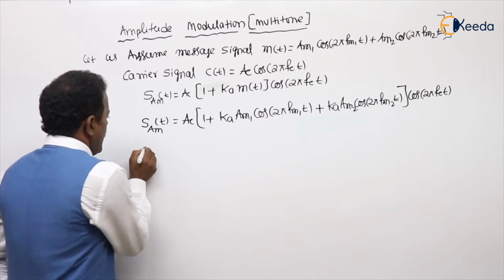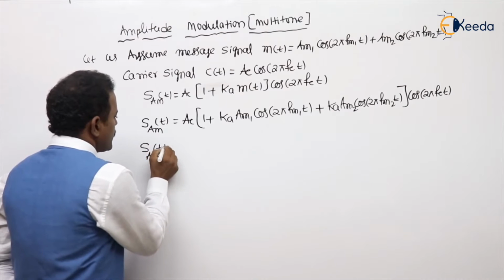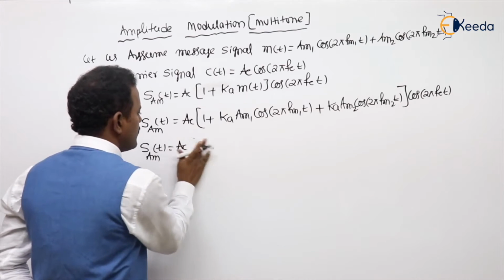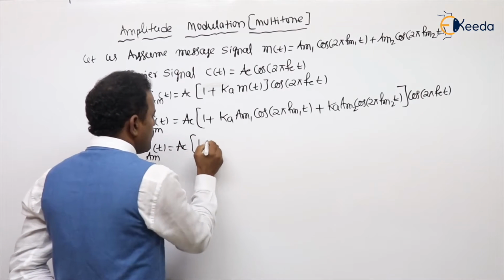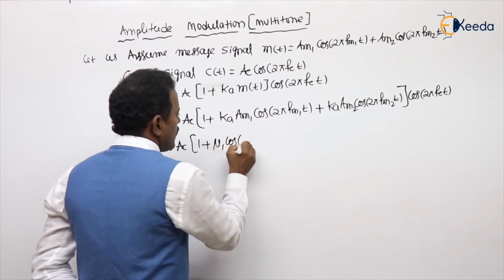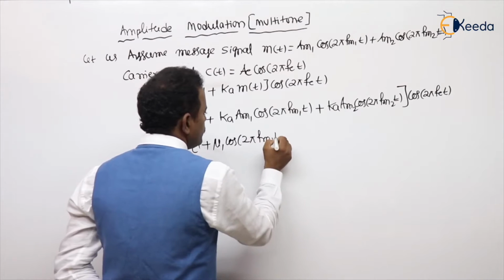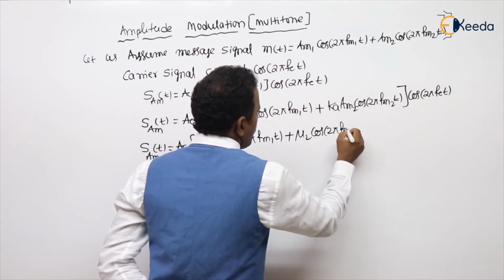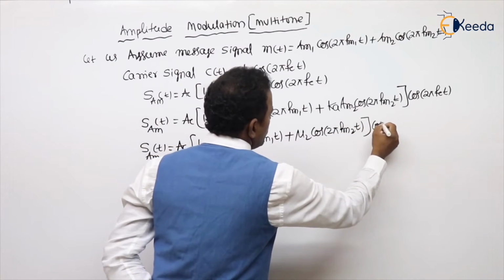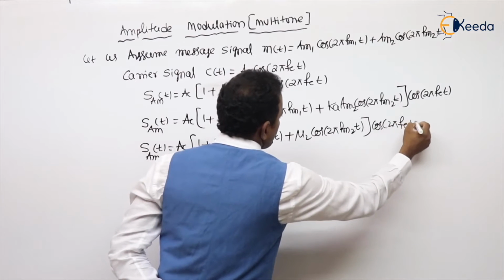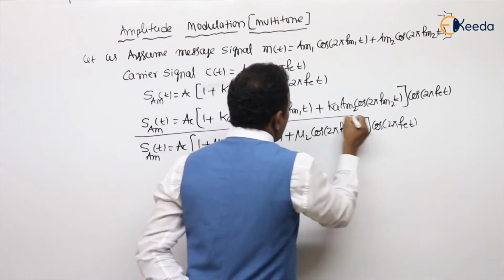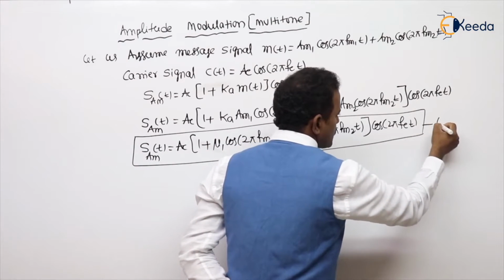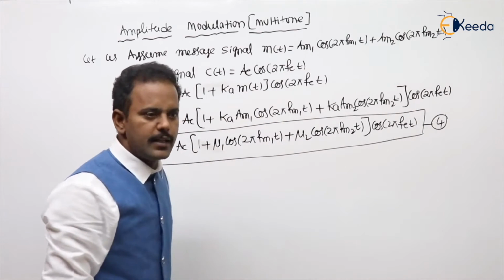So finally, I can get the multi-tone AM expression, students: Ac into 1 plus mu1 cos 2 pi fm1 t plus mu2 cos 2 pi fm2 t, into cos 2 pi fc t. This is the multi-tone AM expression. This is expression number 4 in the list. In total I told 17 in the list.